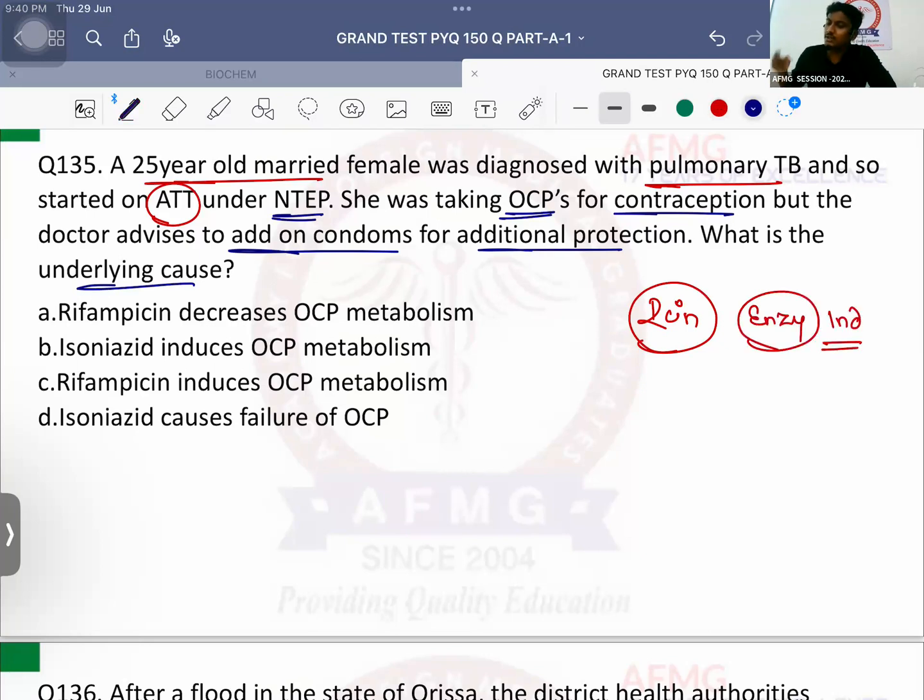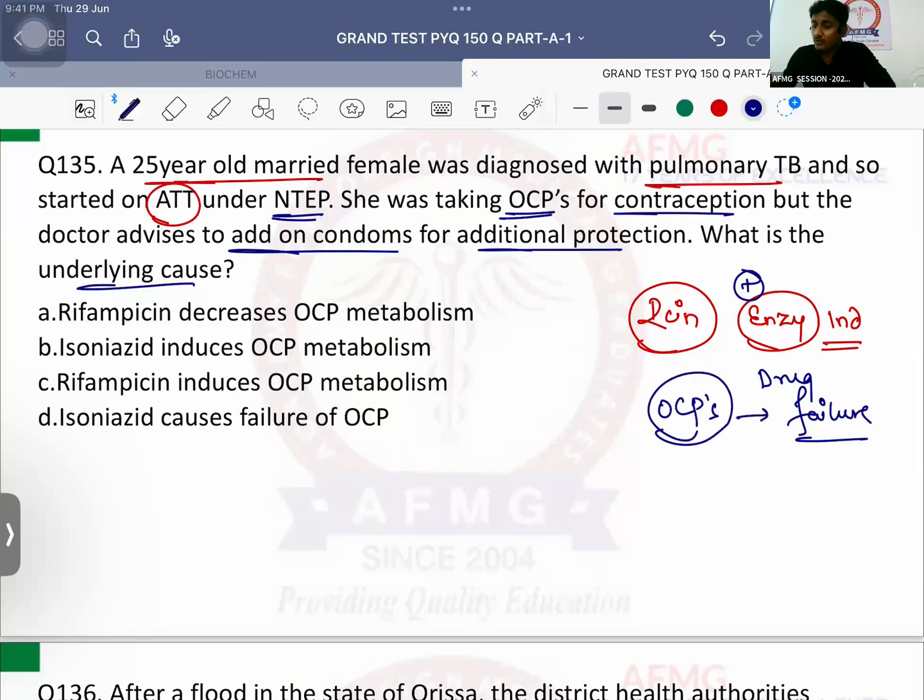And enzyme inducers will metabolize the other drugs faster or slower? Faster. So it will excrete out the drug faster. Because it is activating the enzyme, drug will be metabolized faster. It will be immediately kicked out of the body. So it will cause drug failure or drug toxicity. So usually कौन से drugs ले रही है patient? OCPs. उसका failure हो जाएगा if the patient is started on rifampicin.